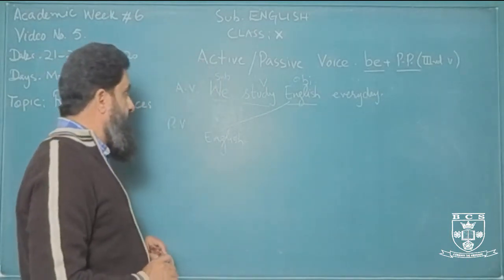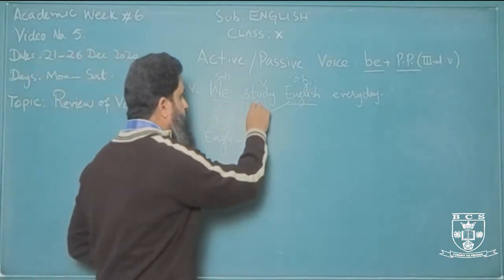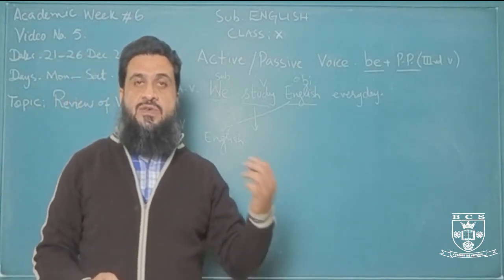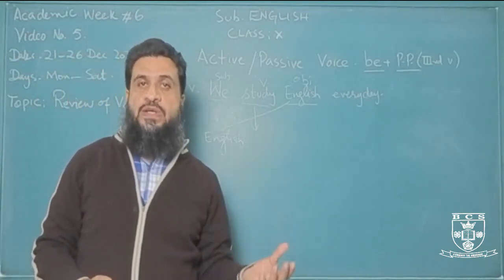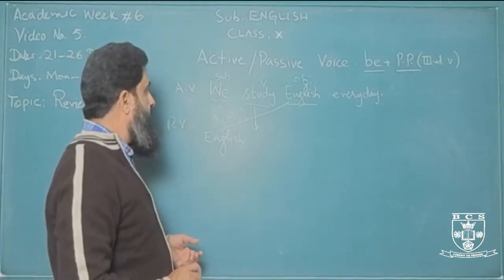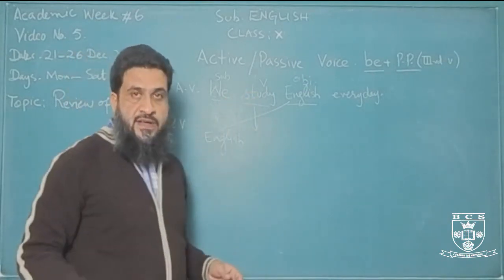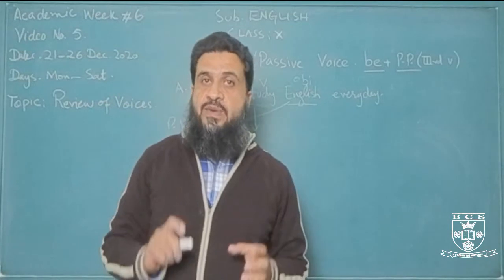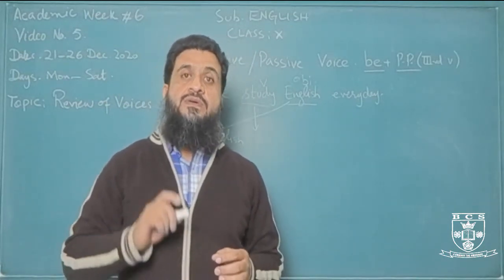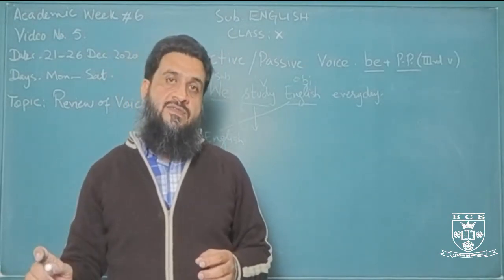Okay, now place the verb, but when you place the verb you need to change the verb from active into passive verb according to the table which I provided you just now. So we know that study is present tense. Okay, so if the verb is in present simple, the passive verb will change into is or am or are plus third form of the verb.